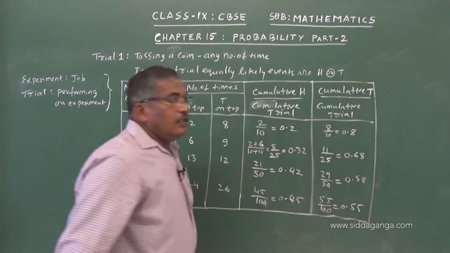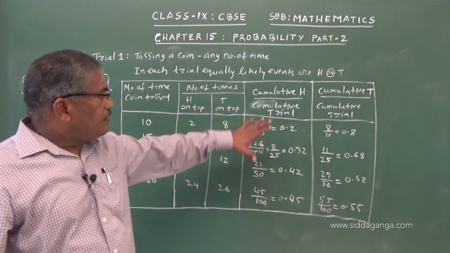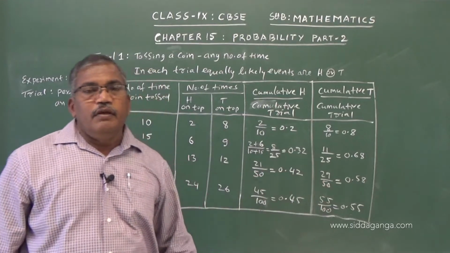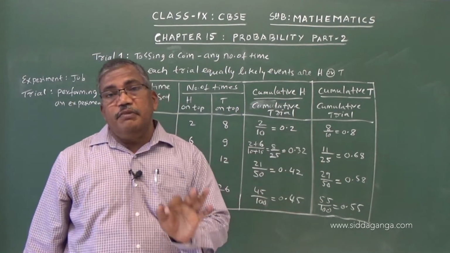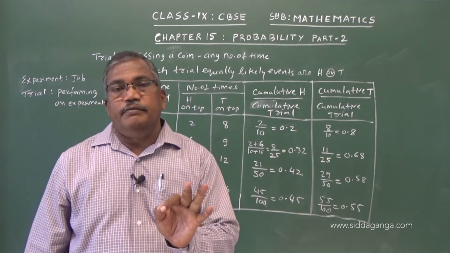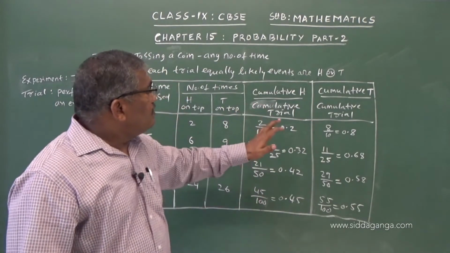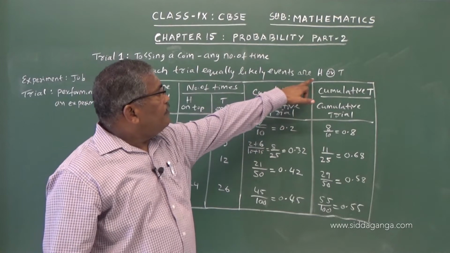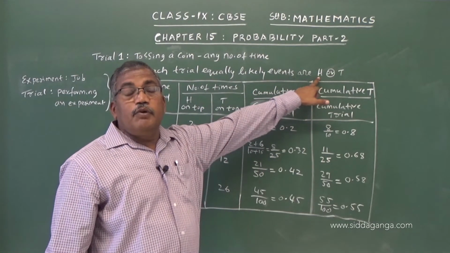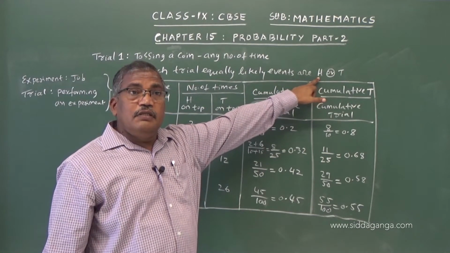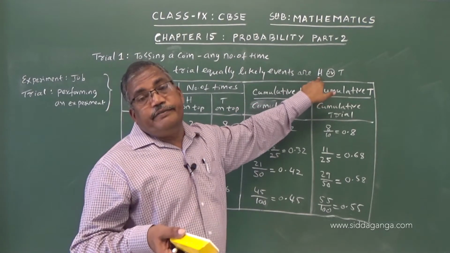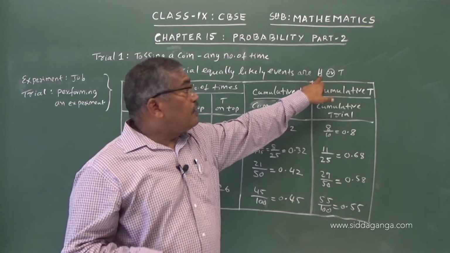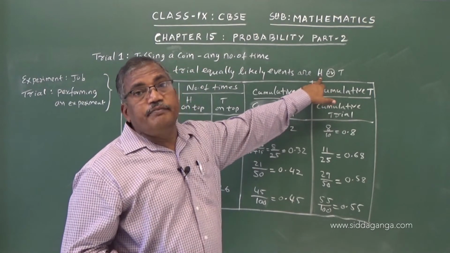If you see the result, what you can observe is, if you toss a coin once, we may get head or tail. In such a case, if we got a head, the probability of head becomes, since we tossed one time and got the head, 100%.